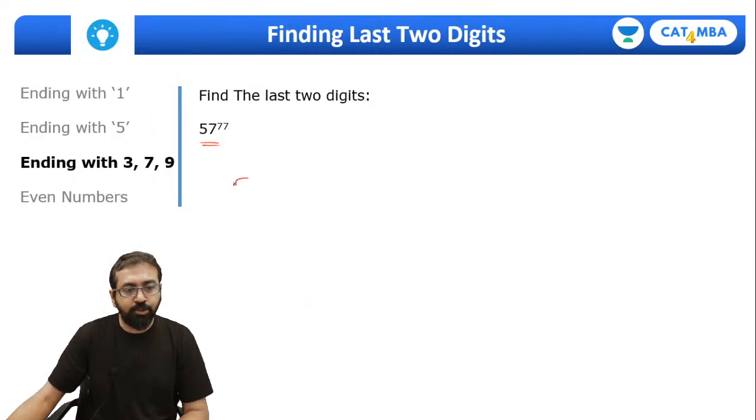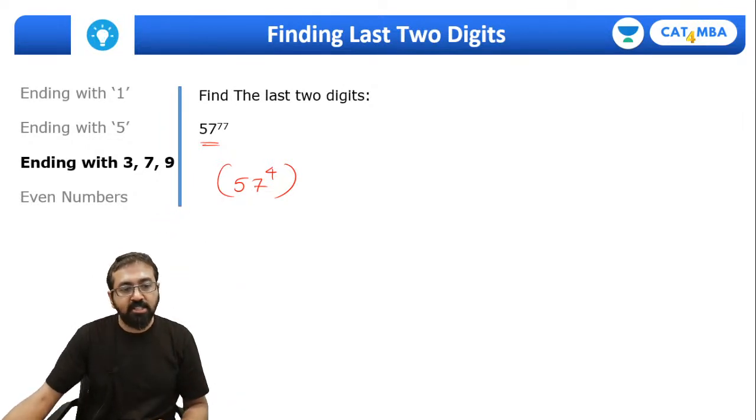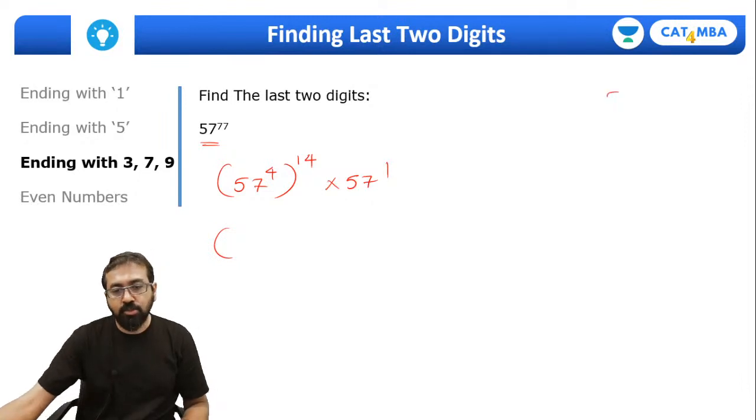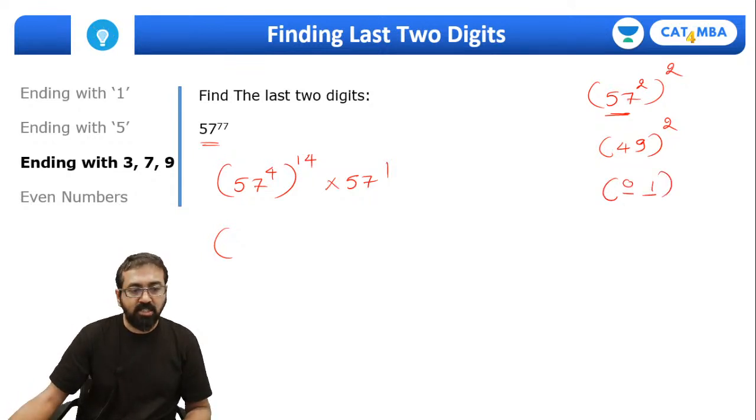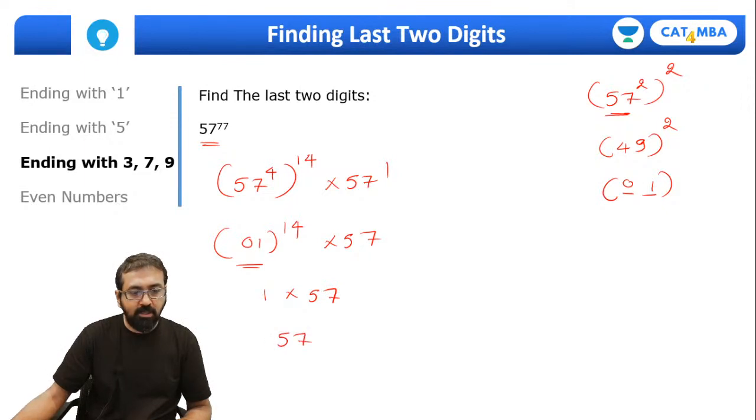Even over here, what you need to do is 57. 7, if you raise 7 to the 4th power, it will produce last digit as 1. So how can we represent this one? So it will be 57 raised to 4 whole raised to 14 into 57 raised to 1. Now 57 raised to 4 can be understood as 57 square whole square. So this is 7 more than 50. So last two digits will be 49 and then square. So what are the last two digits of 49 square? It will be 01. So now my question is 01 raised to 14 into 57. Of course, this is going to be 1 into 57. So last two digits of this number will be 57.